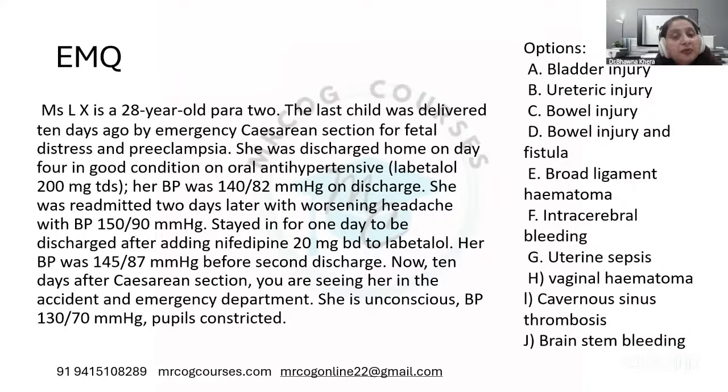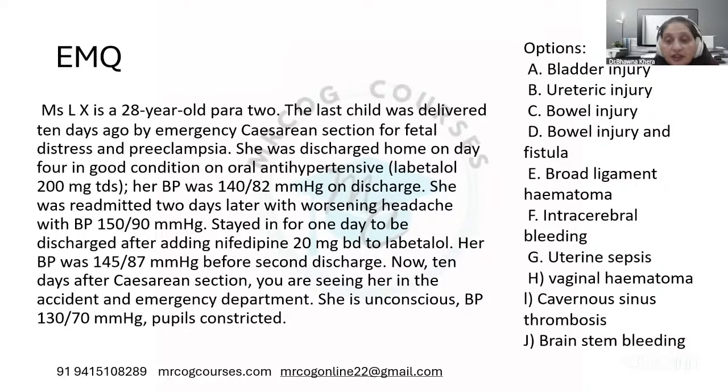She was readmitted 2 days later with worsening headache, with BP 150/90. She stayed in for 1 day and was discharged after adding nifedipine 20 milligram twice a day to labetalol. Her BP was 145/87 before the second discharge. Now, 10 days after cesarean section, you are seeing her in accident and emergency. She is unconscious, BP is 130/70, and pupils are constricted.